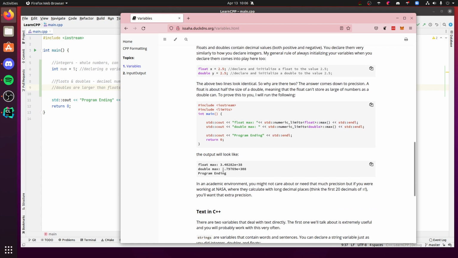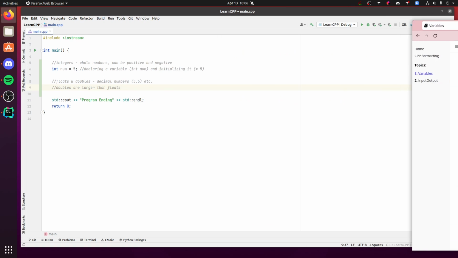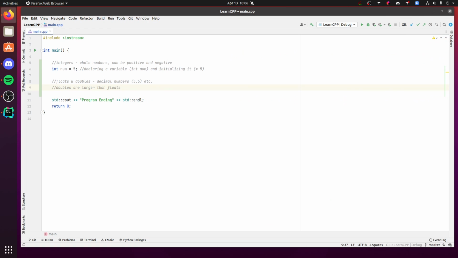The maximum number you can store in a double is this number. It's huge, while a float is only this much. So a double is twice the size of a float, which is kind of the name. Anyways, you work with them the same way you would work with an int, except you just have a decimal.